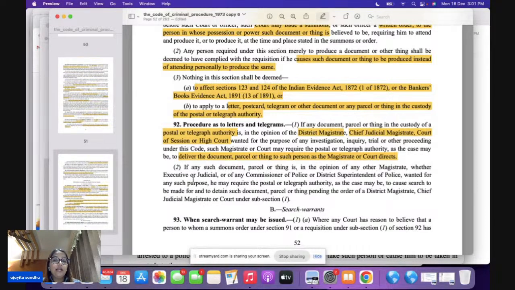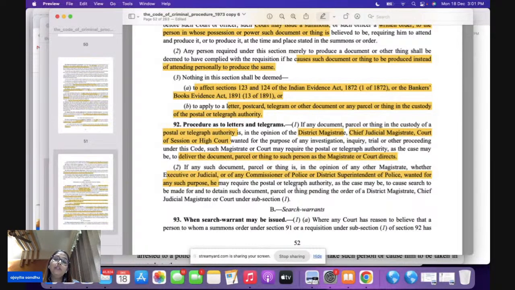Now let's say this document, this parcel, this thing that we are talking about, is in the opinion of any magistrate, executive or judicial, or CP, that is the Commissioner of Police, or the DSP, needed for any such purpose. Now what is going to happen?